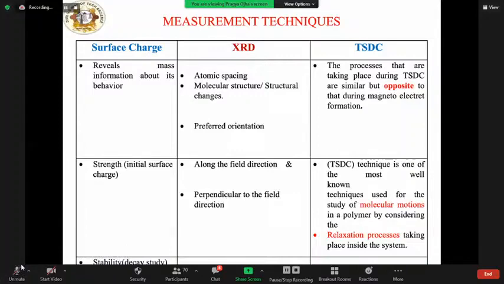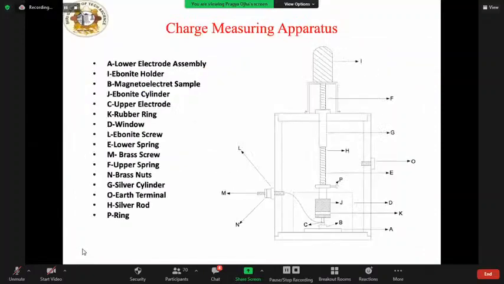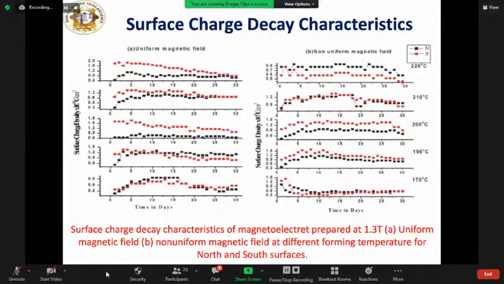The charge on the surface of the electrode can be directly measured by using an electrometer, which measures the local induced electric field. Such measurements are repeated at certain intervals, depending on the life of an electrode. Between measurements, it is necessary to keep the sample in short circuit condition by wrapping it in aluminum foil. This method was introduced in the 1930s and is still being used for testing electric charge in dosimeters. This is the apparatus for measuring the surface charge.